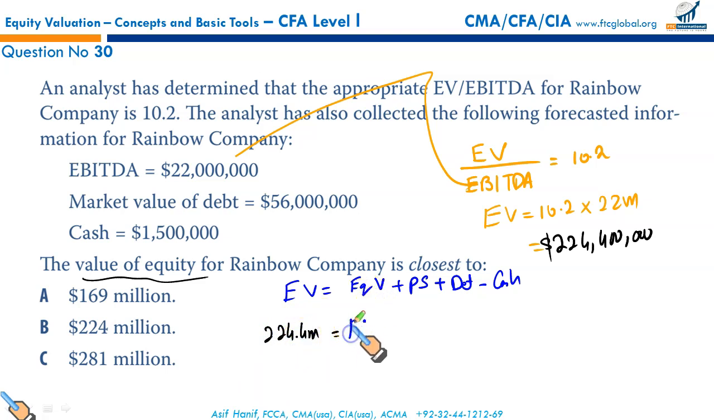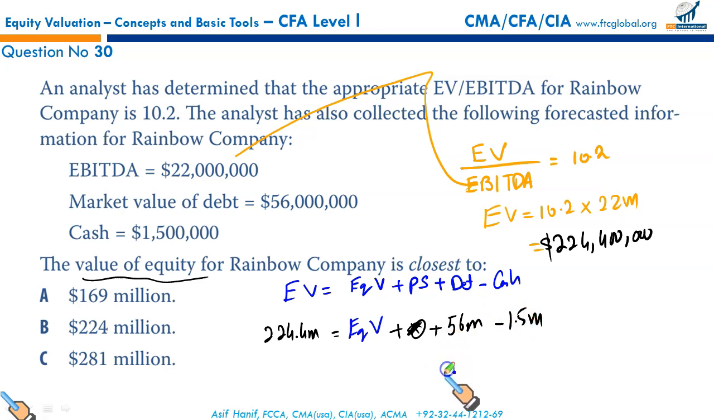That's what we need to find out. Equity value is to be calculated. What else? Preferred stock isn't present here. Market value of debt is given as 56 million. This is nothing, or 0. 56 million, and cash is given as 1.5 million.